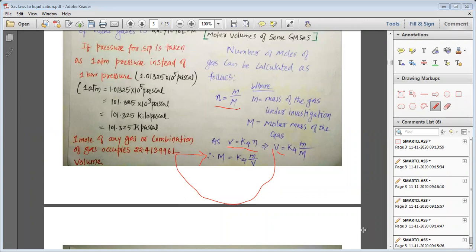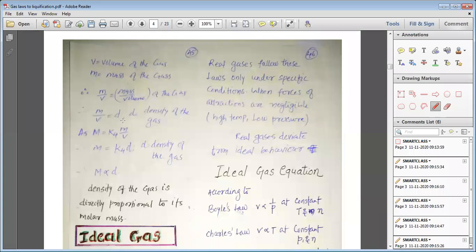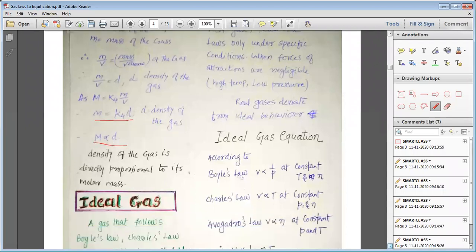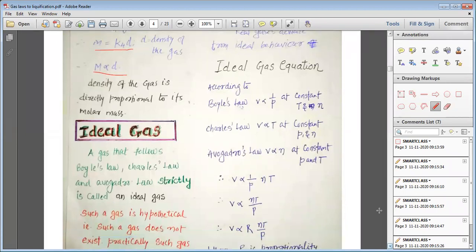Now we are all aware that mass by volume is density. So mass by volume is density, and that is why we can write M is equal to K4 into d, and then we can write that the molar mass of the gas is directly proportional to the density of the gas. From this equation we can understand that if the gas has a higher molar mass, then the density of gas is also going to be higher.